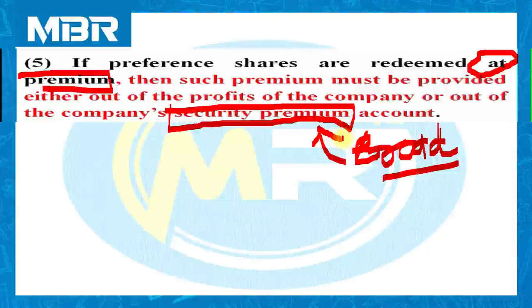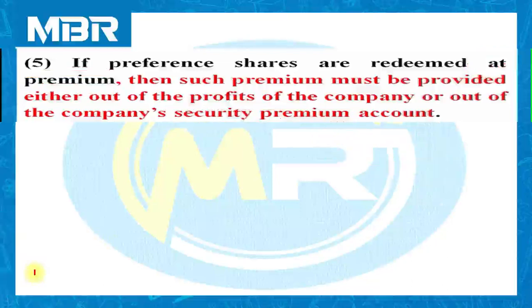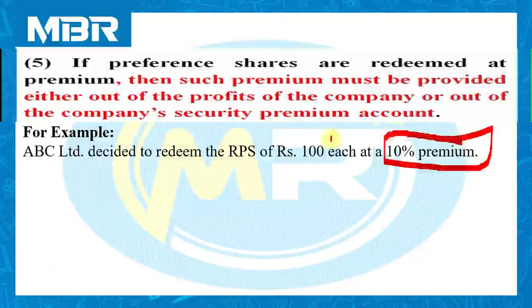Not the share premium. Now, for the purpose of understanding this particular provision, let us take an example. ABC Limited decides to redeem the RPS of rupees 100 each at a 10% premium. It means the company would like to redeem shares of rupees 100 with 10% premium.